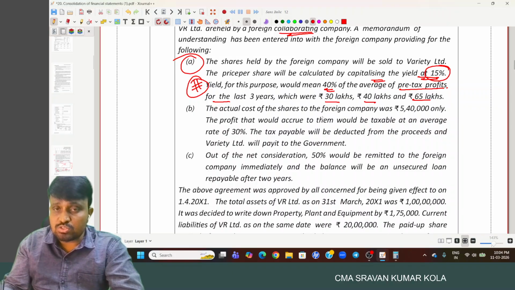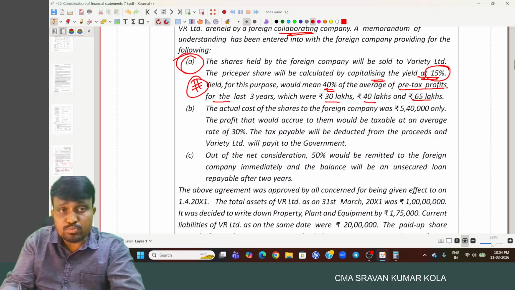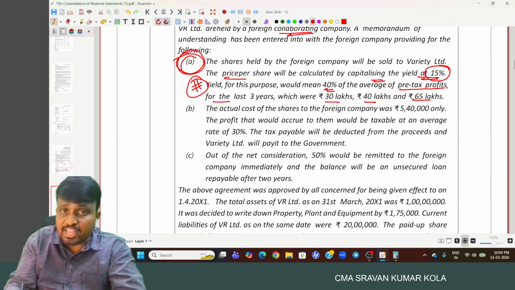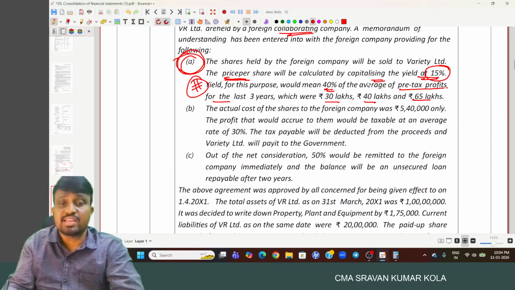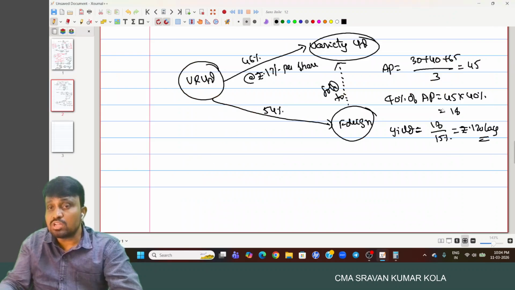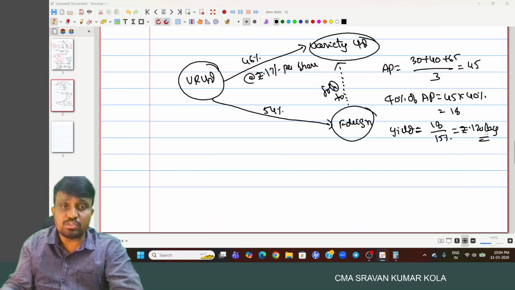This is the first point, the actual cost of the share. The shares held by the foreign company will be sold to Variety Limited, and the price per share will be calculated by capitalizing this. Here the total value of the company we get is 120 lakhs.